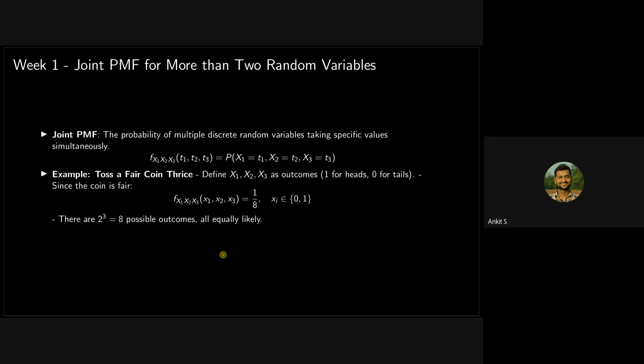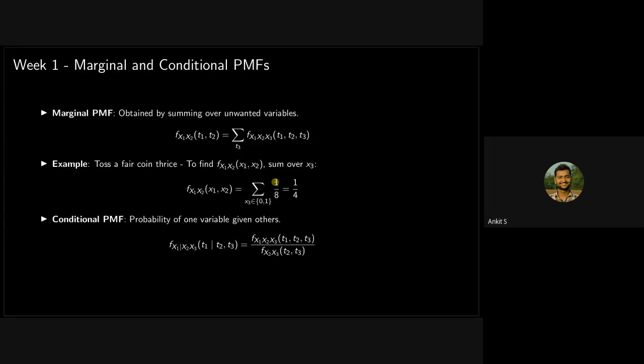You can toss a coin thrice, and represent the random variables x1, x2, x3 with the outcomes of the three coins, and it will represent the case of more than two random variables. Now, how do you calculate marginal and conditional PMFs? A similar thing is happening here also. When you try to find the marginal PMF, you are focusing on a single random variable or a subset of the random variables.